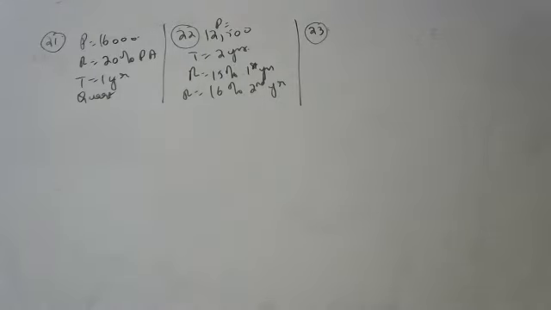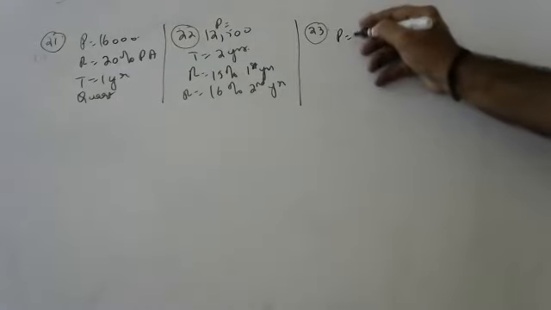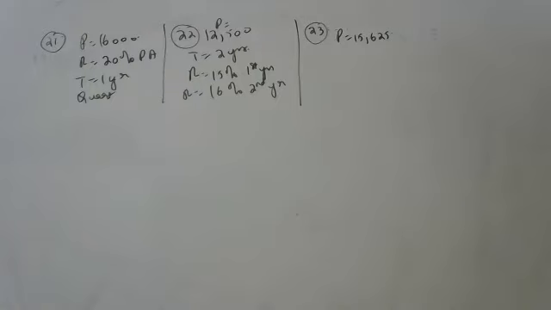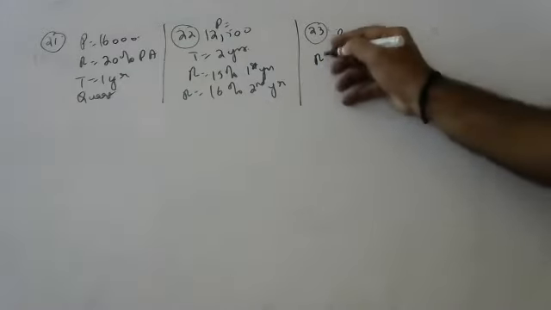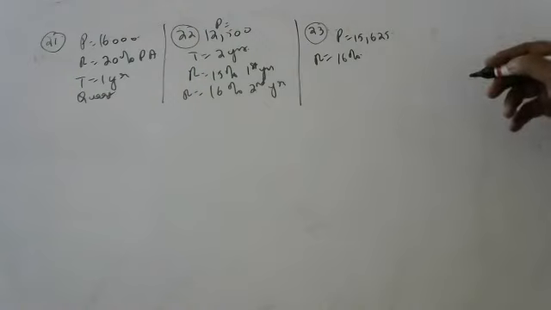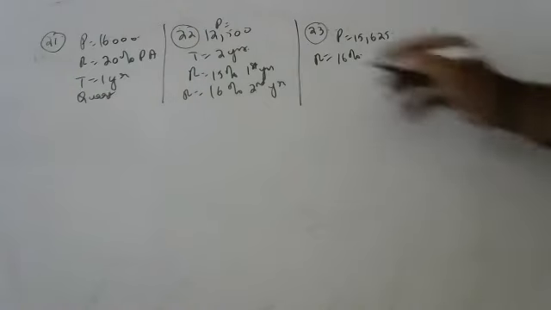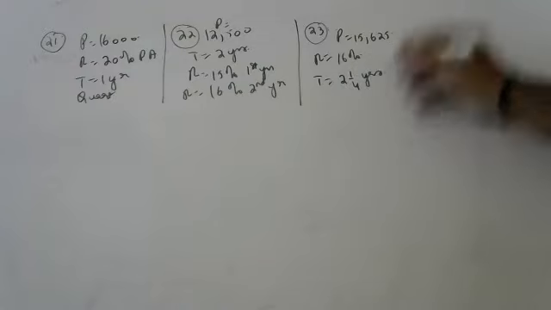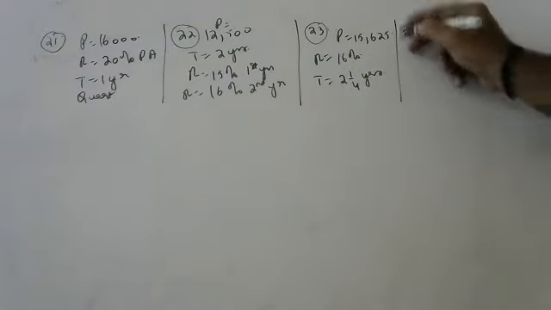Okay. So Rao borrowed 15,625 rupees for financing to buy a scooter. The rate of interest is 16% per annum, which we will have to pay after 2 1/4 years. After 2 1/4 years.